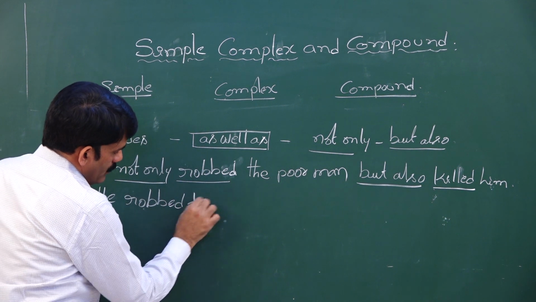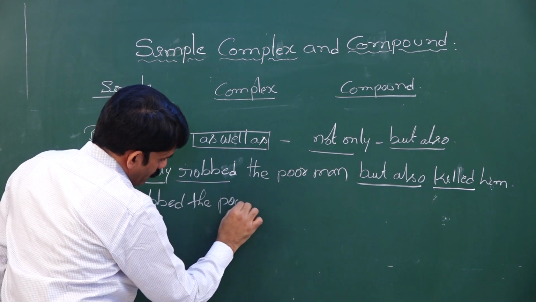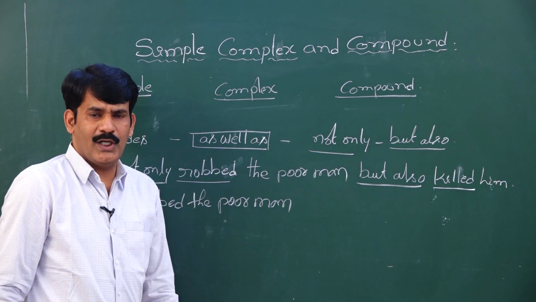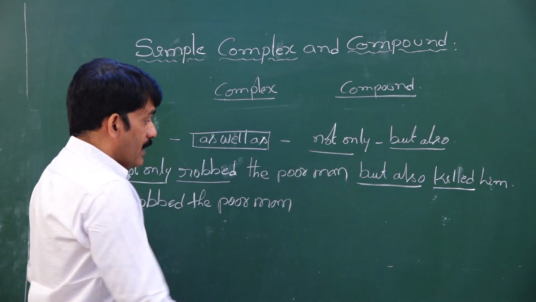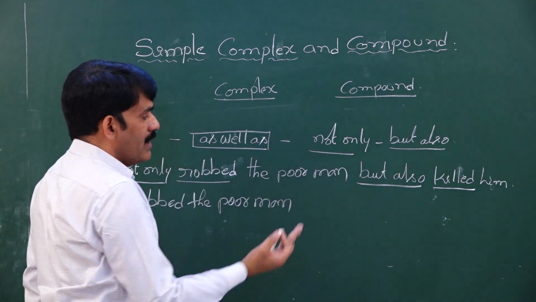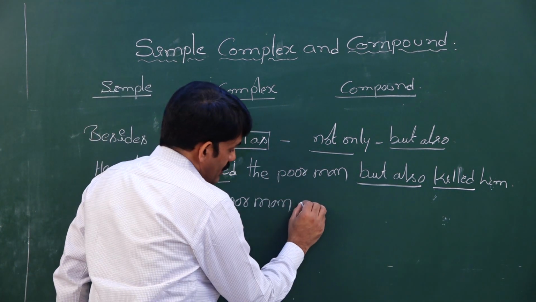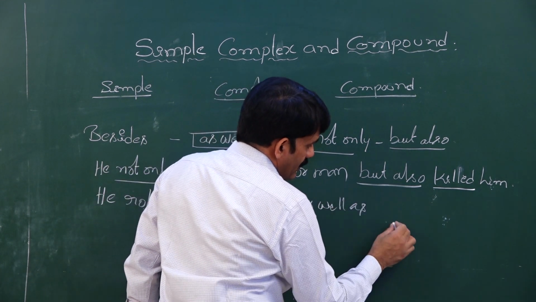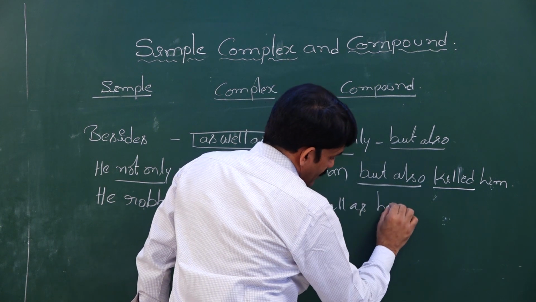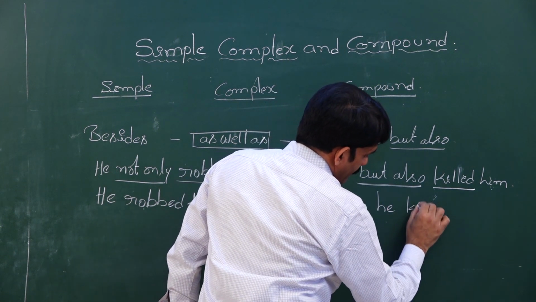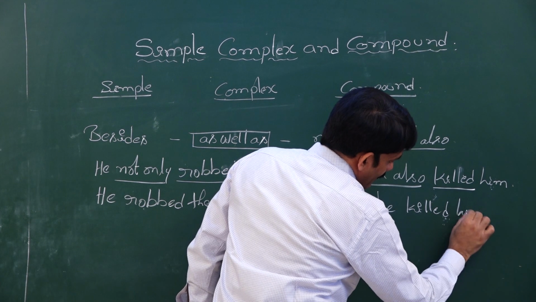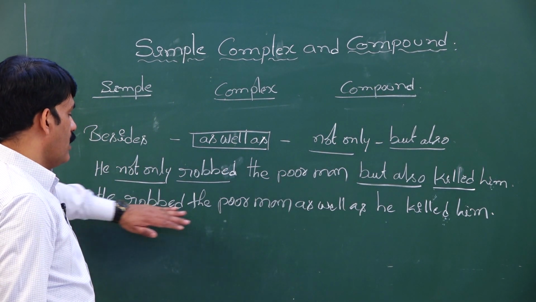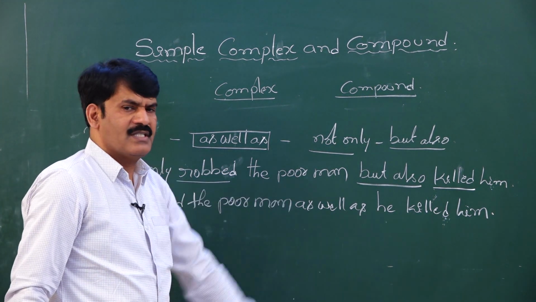He robbed the poor man. Did he leave him after robbing? No, he even killed him. The answer is, he robbed the old man as well as killed him.